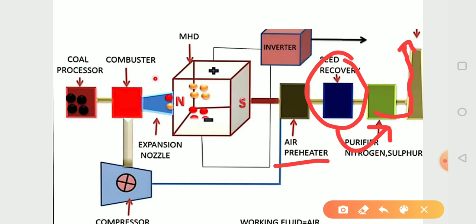At first, fuel is burned in the combustor. Here we can supply air, and here we can supply fuel. Then here the fuel is burned.